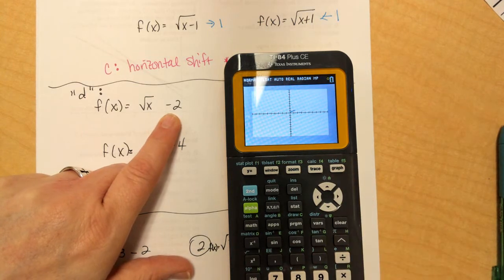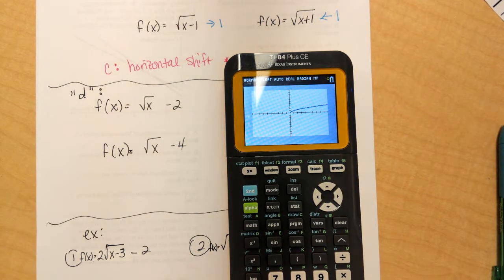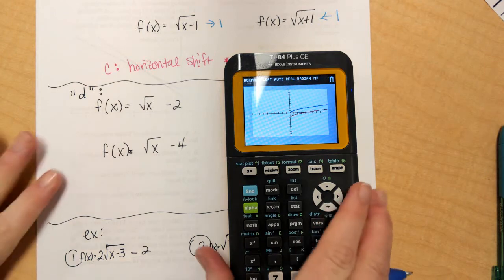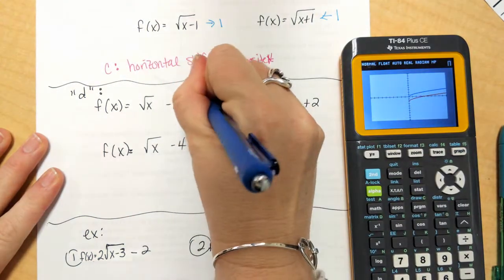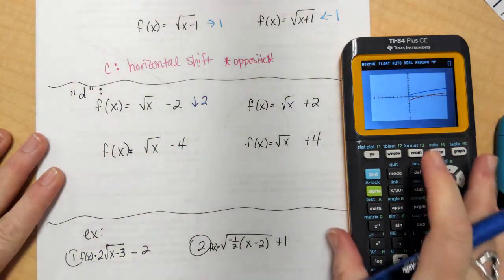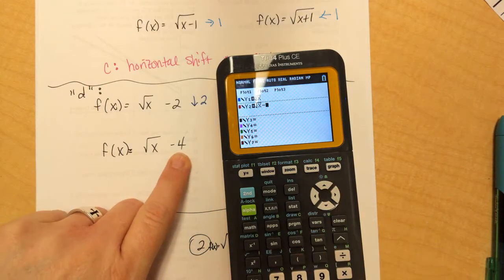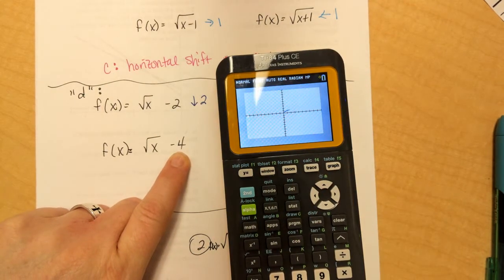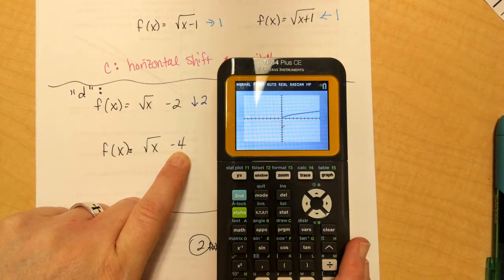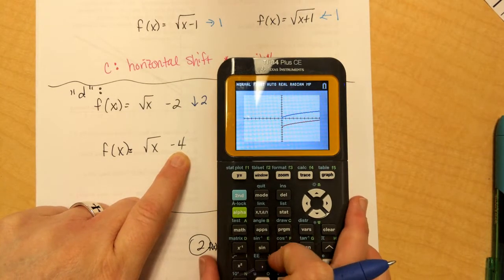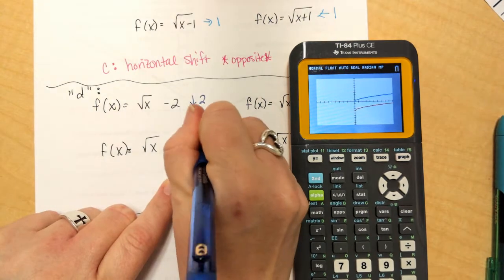When I hit graph, there's my parent, my new function. It went down 2. If I change this to minus 4, you can see that it also went down, and this time it went down 4.